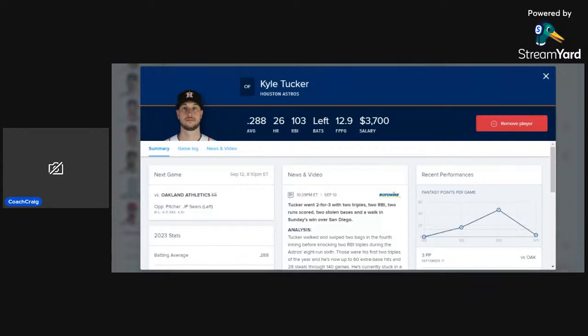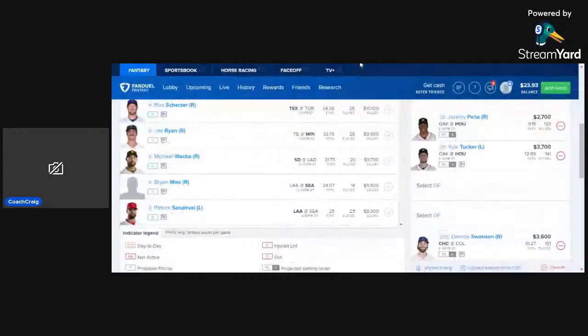At the very least, he's probably not going to give us a zero, although we got 3 points out of him yesterday. He was obviously looking for more than that, but has that strong history versus JP Sears. 288 average, 26 home runs, 103 RBIs on the season, averaging about 13 fantasy points per game at $3,700. Definitely do like the upside that he could have once again today.